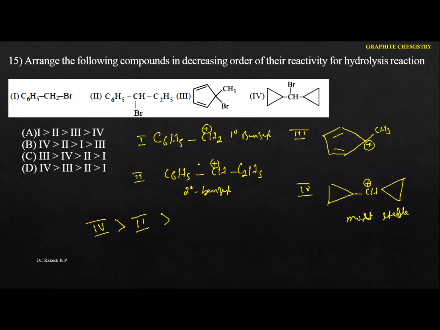Next comes which one? Just identify this one here. So benzyl, and this is the tertiary. Again the benzyl will be the most stable one. Next the least stable will be the third one. So this is the order of reactivity towards hydrolysis reactions. This is a very important concept here, the cyclopropyl methyl carbocation, which is the most stable compared to whatever carbocation we are having. Hence in this case the option is B.